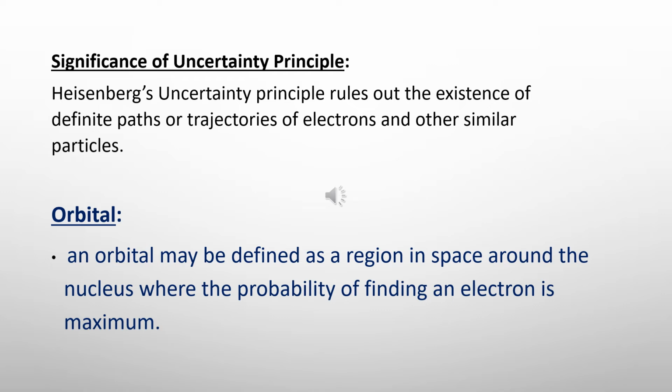What is an orbital? An orbital may be defined as a region in space around the nucleus where the probability of finding an electron is maximum.